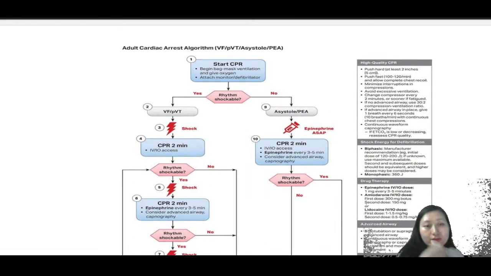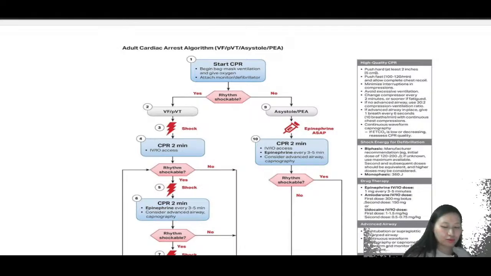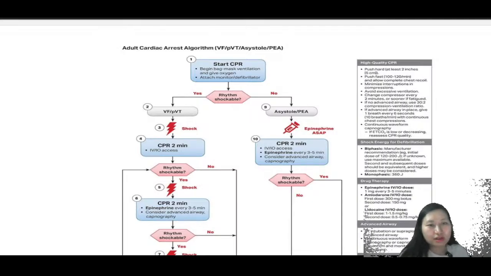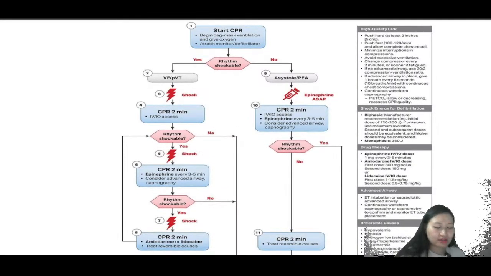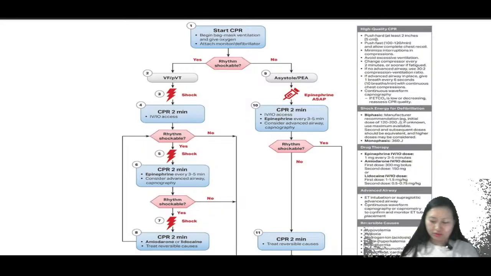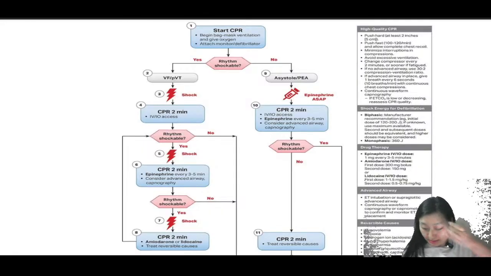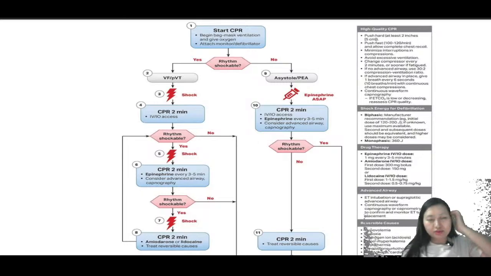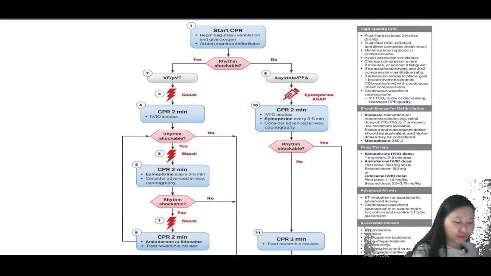your amiodarone. Your amiodarone contains a high amount of iodine. So we have to keep that in mind, that this amiodarone has a very high content of iodine. And what can it cause? If something has a lot of iodine, it may cause long-term toxicity. So we have to watch for that, right?